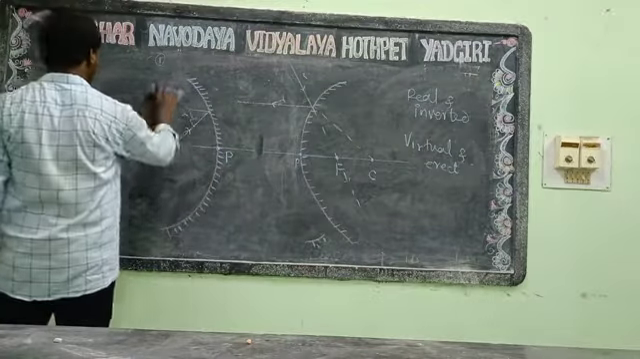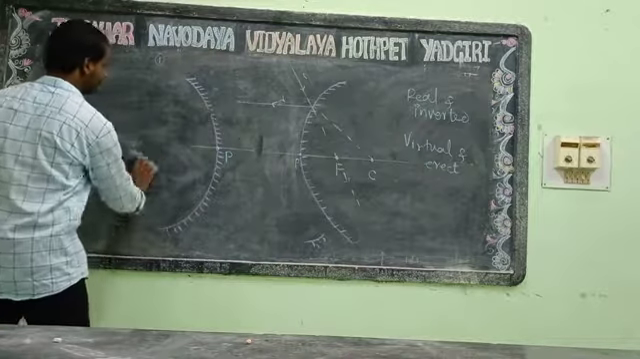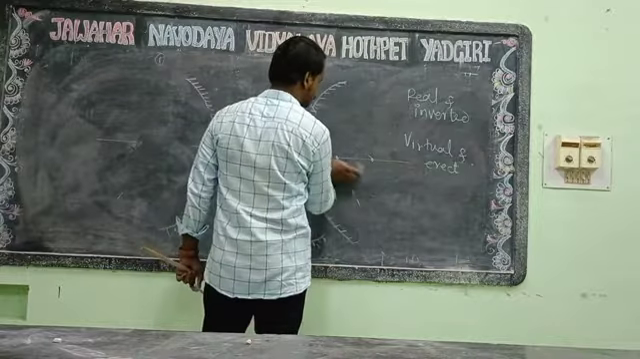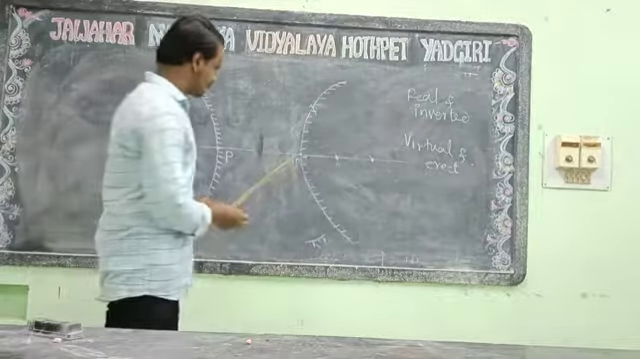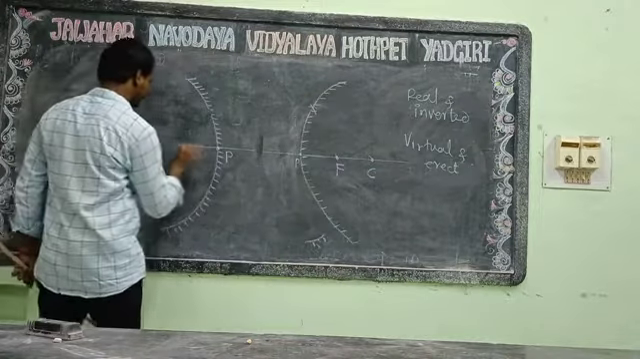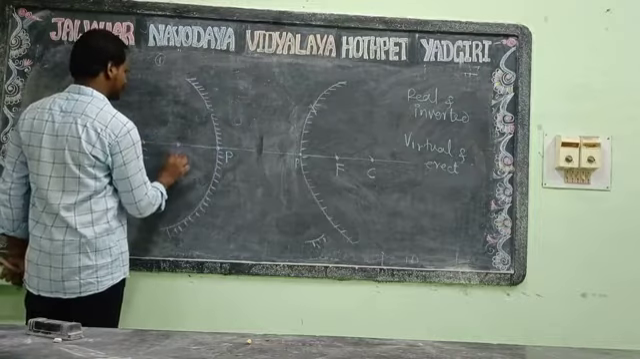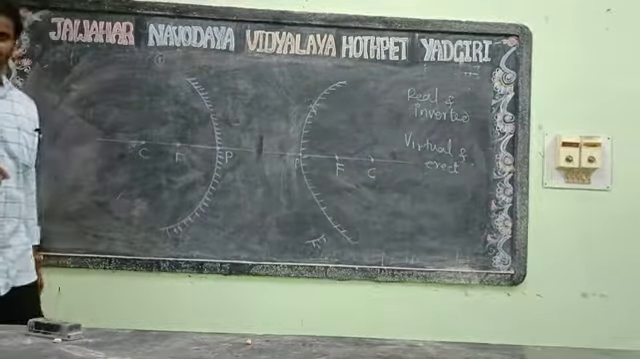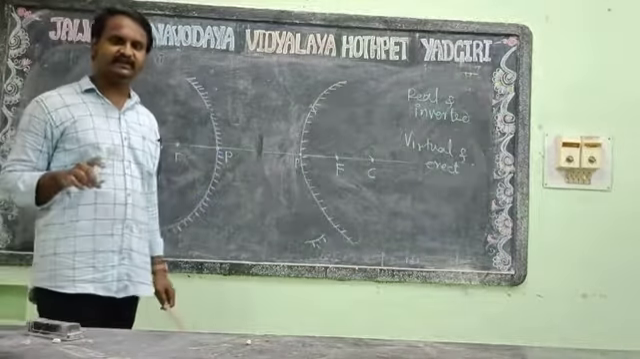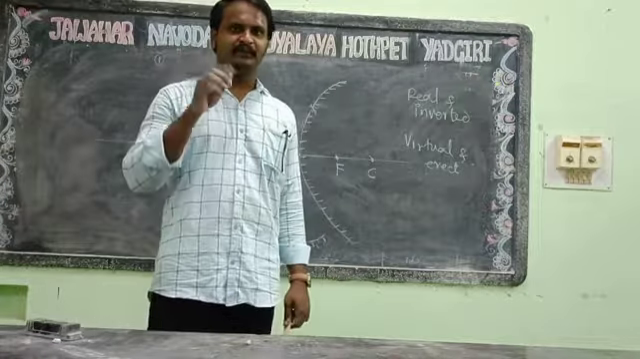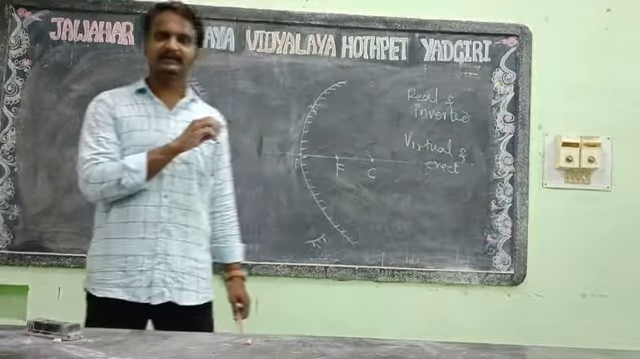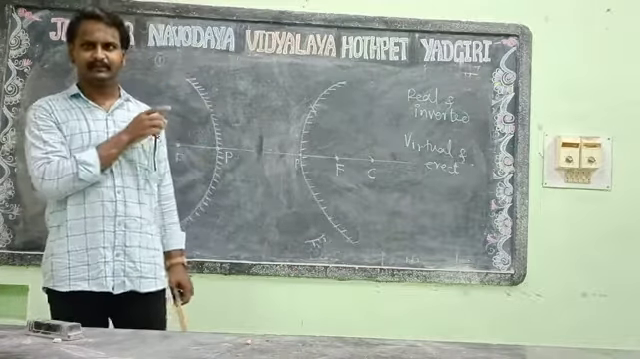The third rule is a simple rule. This third one is the simplest one. Again, draw the mirror with the principal focus and center of curvature. Now, the third rule is that the incident ray, if it is passing to the center of curvature, after reflection will retrace its original path. It means it will be reflected in the same path.